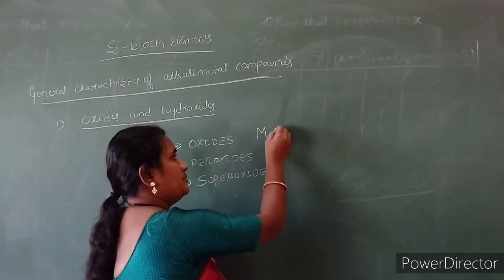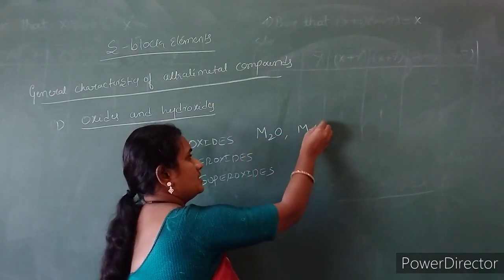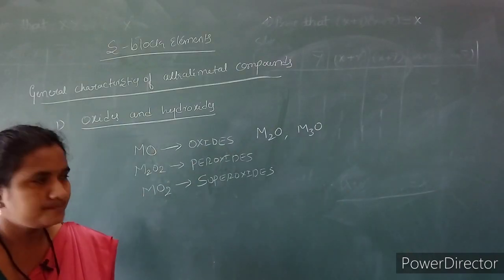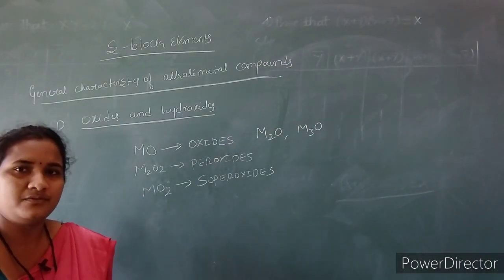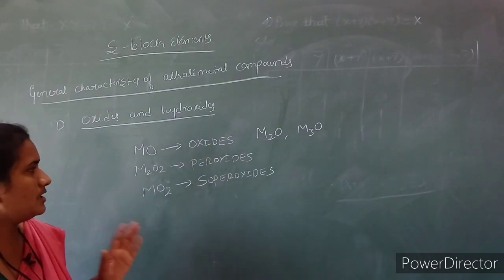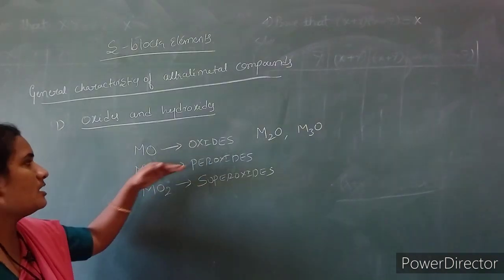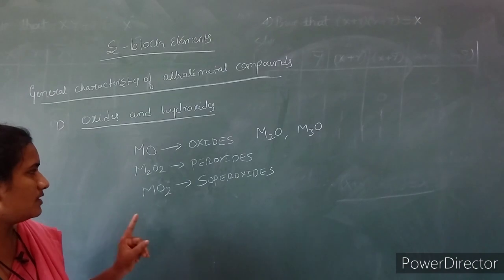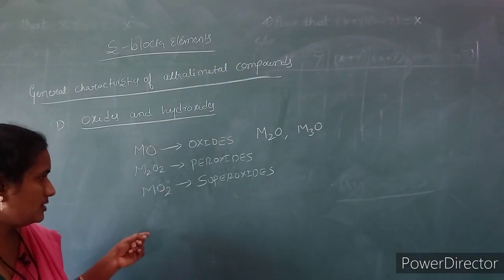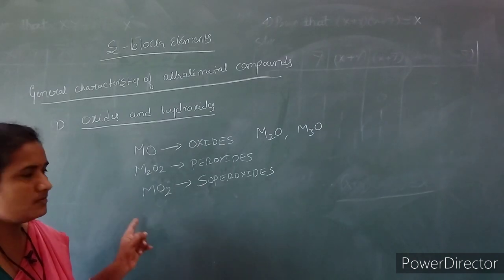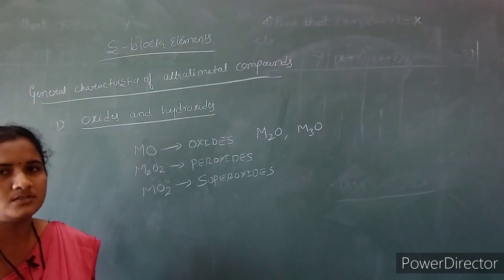Some metals will form M2O, M3O, etc. It depends upon the valence of the element, so it is different for different metal ions. You can remember: oxides have only one oxygen atom, peroxides contain two oxygen atoms with two metal ions, and superoxides contain one metal with two oxygen atoms.